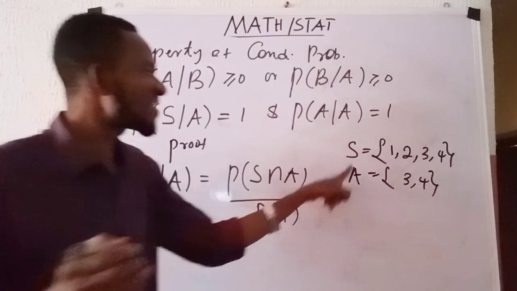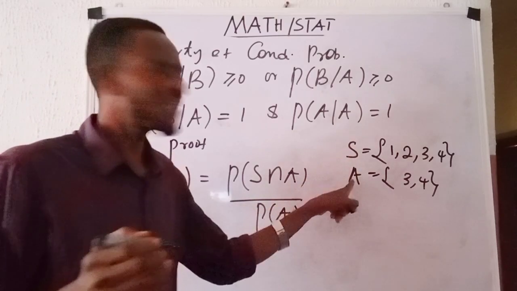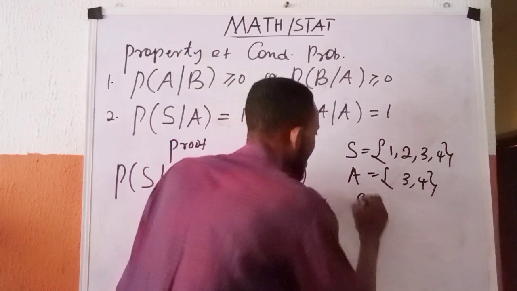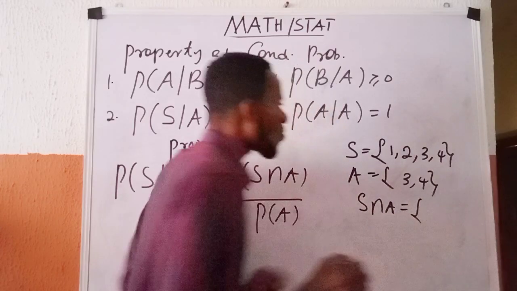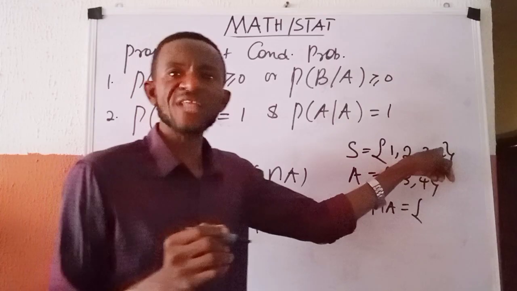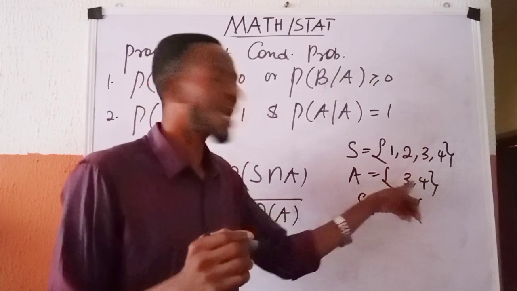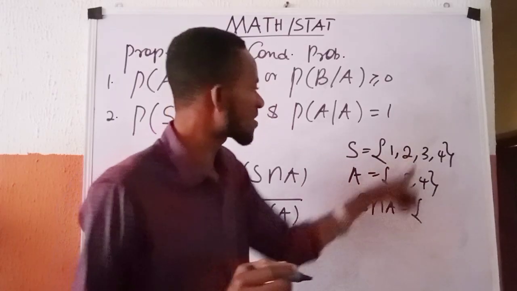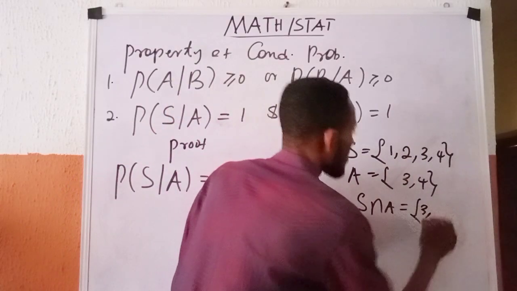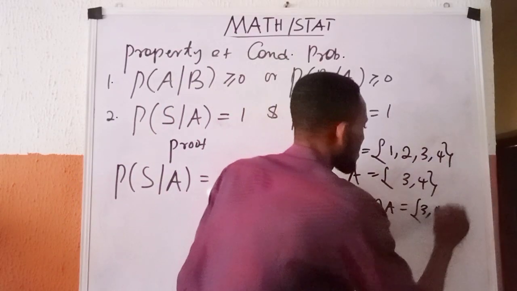And you want to find the intersection between this S and this A. S intersection A is given as what is found in the sample space which is equally found in A. 1 is not here, 2 is not, 3 is here, so I will take 3. 4 is here, and I will take 4.